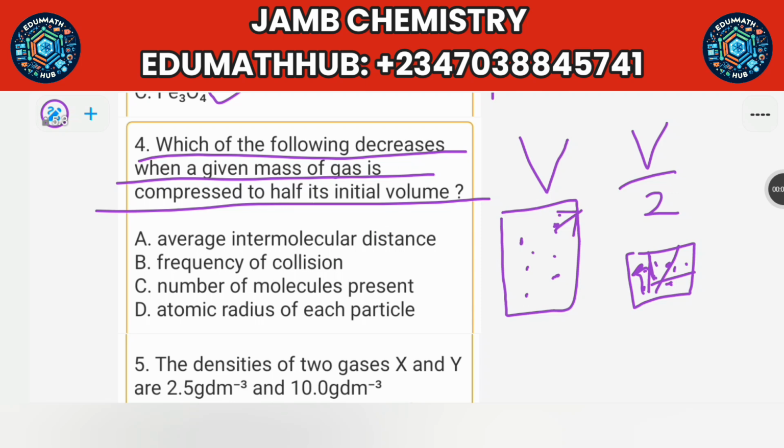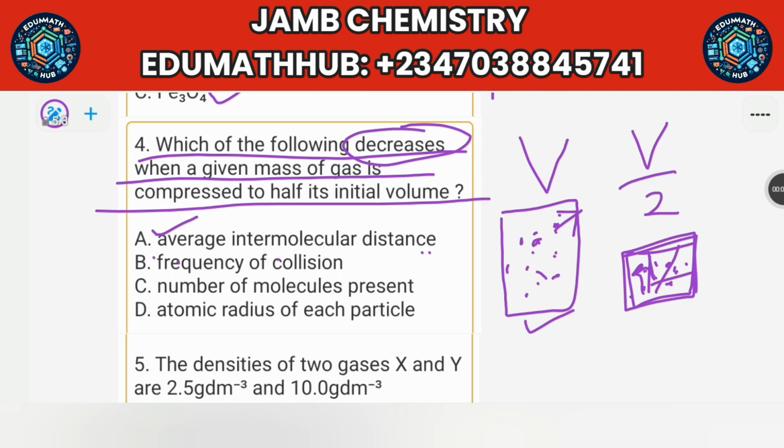So you are told, which of the following decreases? So which of the following will drop? The first one is average intermolecular distance. That's the distance between the particles. Will it increase or decrease? Yes, it's going to decrease, because in this instance they were actually far from each other, but now they are in a tight corner. They are in a tight space, so they will be close to each other. The particles will be near each other.